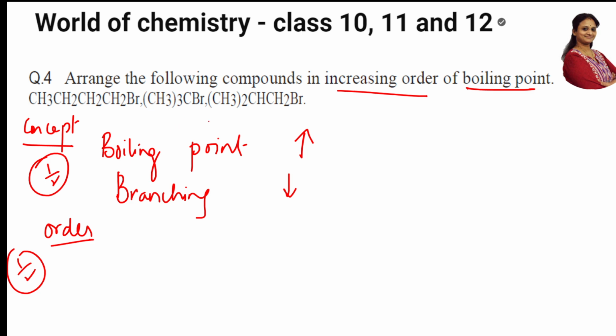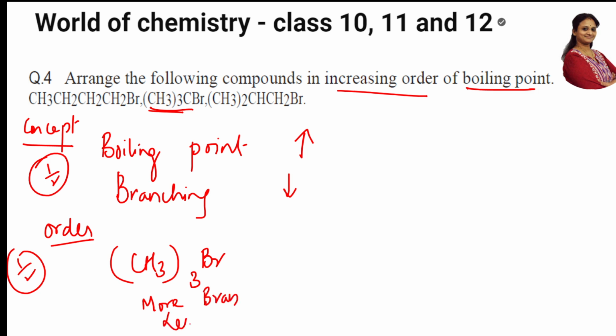Now among all these, which one has more branching? This one has more branching. CH3 taken thrice. I said no, more branching. You tell me more branching. What is the other thing? Surface area. So more branching, less boiling point. Opposite, more branching, less BP. This is less than the second one, CH3, this one.